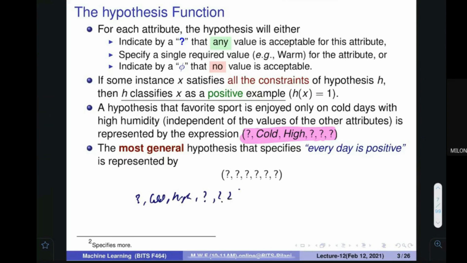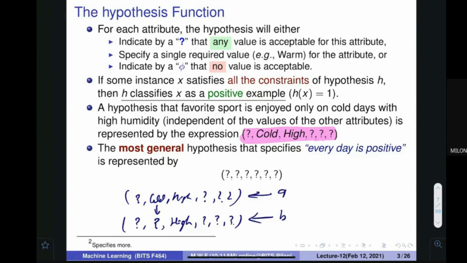If I put a question mark at this place also and keep everything else the same, then the places where hypothesis A was giving me yes, this hypothesis, the B hypothesis, would also give me yes, but there would be more places where HB would give me yes.